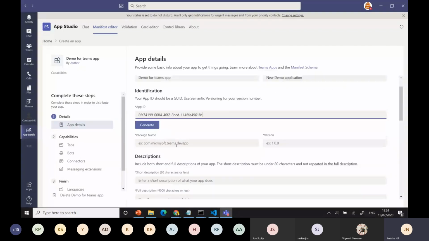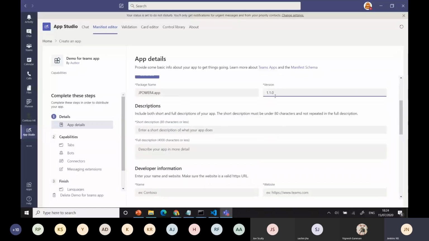This app ID is the only place where you are going to use it. Here I can use paper4.app and I can say version 1.0. This is the first one, right? It's a new one. You can give some short description, whatever you like. For example, I copy some information here.